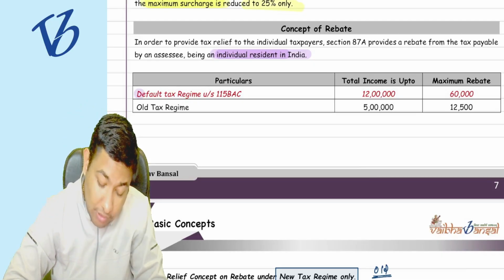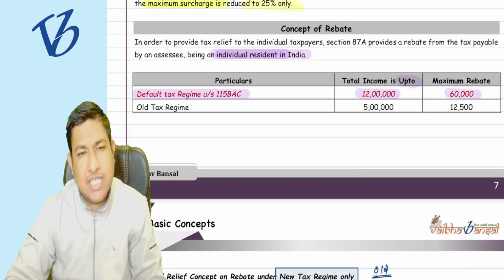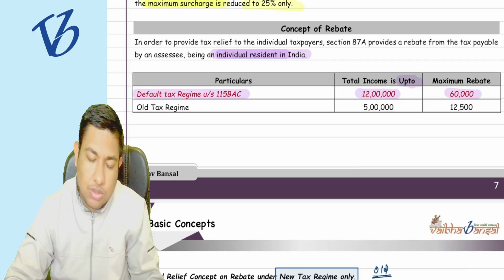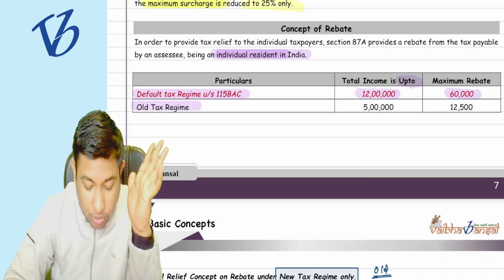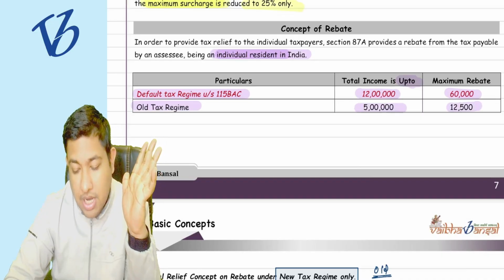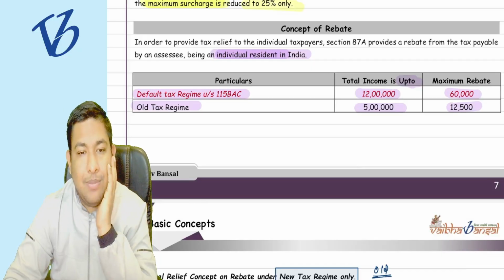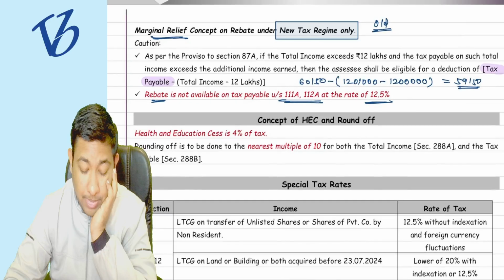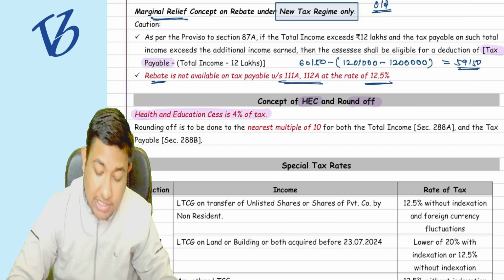See, for the default tax regime, if your income is up to 12 lakh rupees, then the maximum rate of tax is also 60,000 rupees. The same amount of rebate will be given to you. And for the old tax regime, if your income is 5 lakh rupees, the tax is 12,500, and that amount will be given as rebate to you. Everything is done.